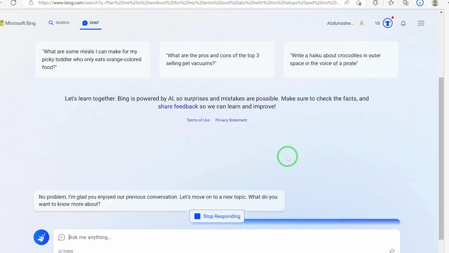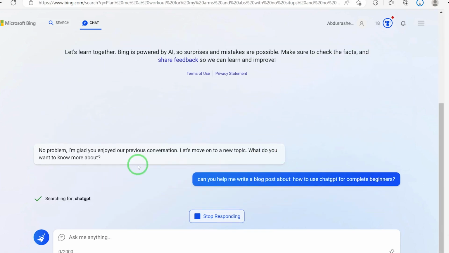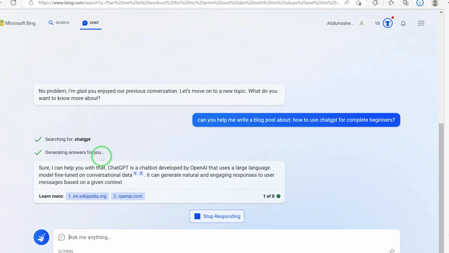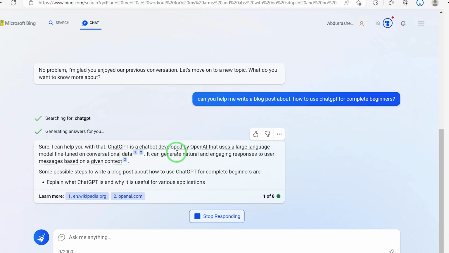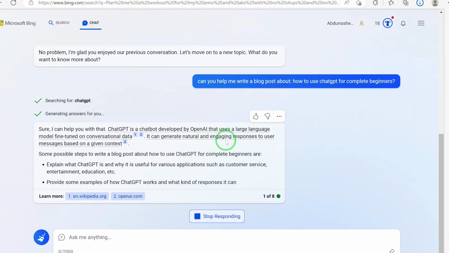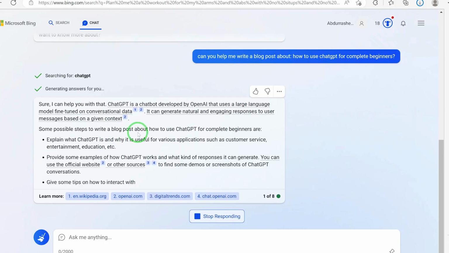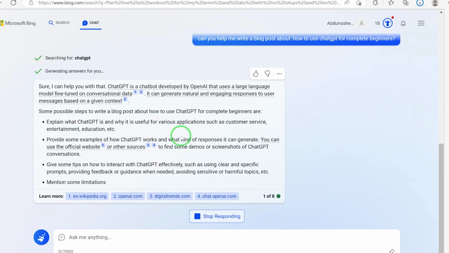This is a fresh conversation. No problem. I'm glad you enjoyed our previous conversation. Let's move on to a new topic. What do you want to know more about? So okay, ChatGPT. Sure, I can help you with that. ChatGPT is a chatbot developed by OpenAI that uses a large language model fine-tuned on conversational data. So you can see it is now giving you more content.